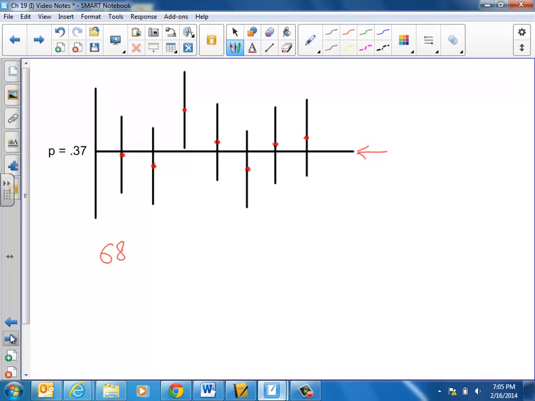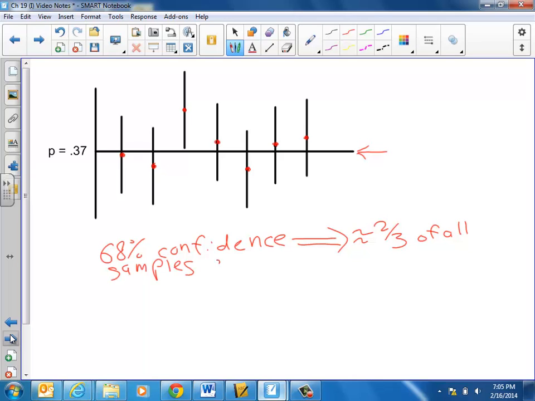If we say that we have 68% confidence, then what we mean by that is that approximately 2/3, 68% being just over 2/3, of all samples would contain P, the true population proportion of people who believe in ghosts.